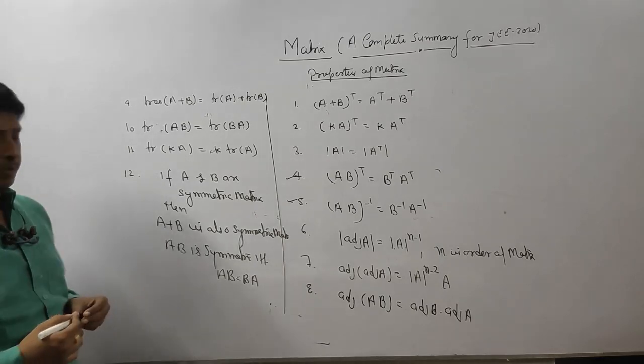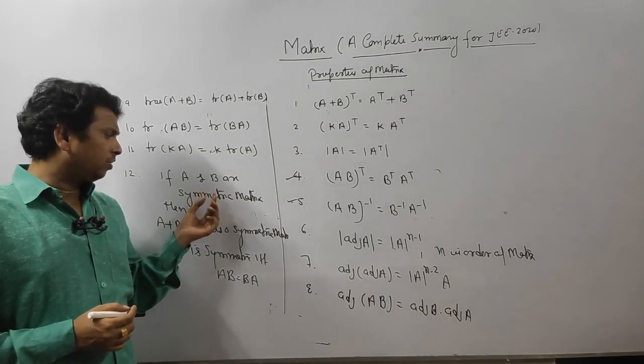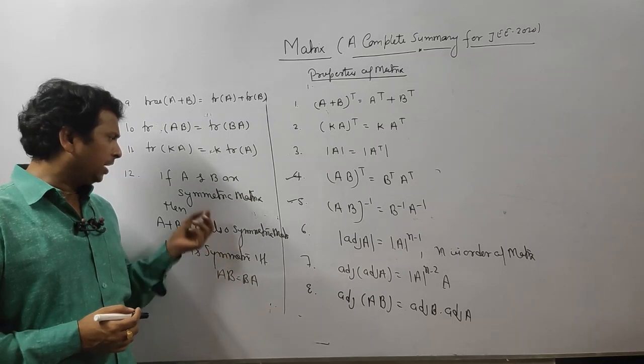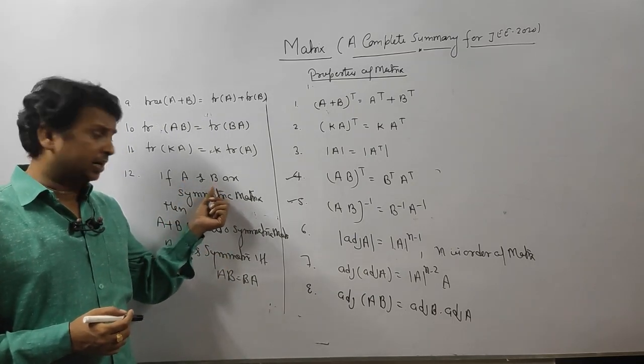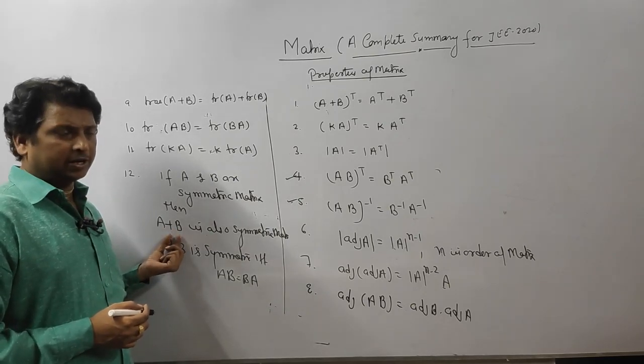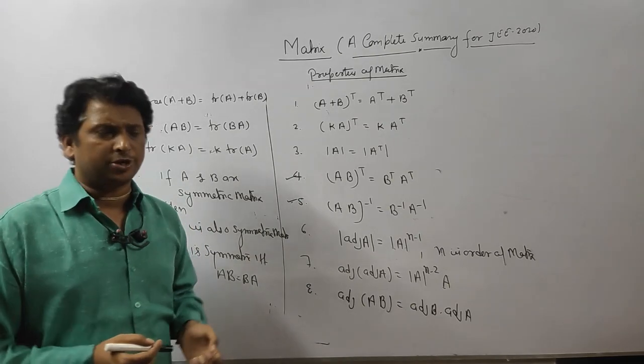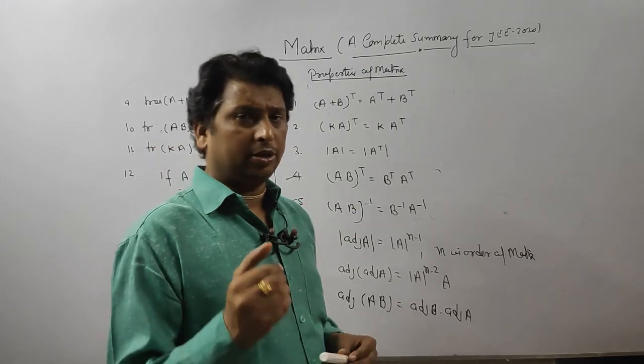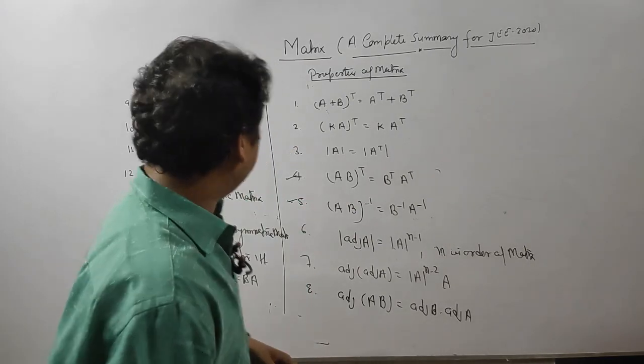Here, one important point. Suppose we forget this property, so no matter. A and B are given symmetric. They ask you to check A plus B is symmetric. So whenever this type of question comes in your exam, just go with the definition. What is the definition?